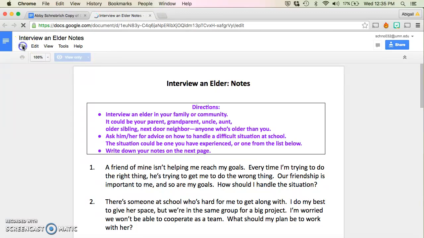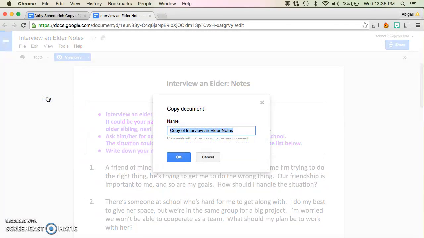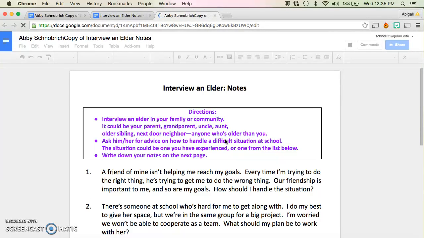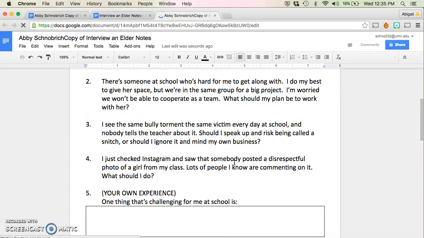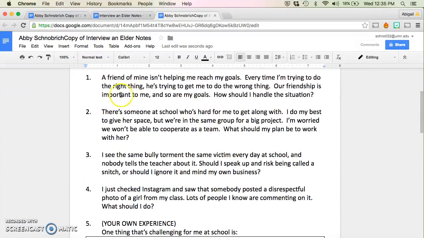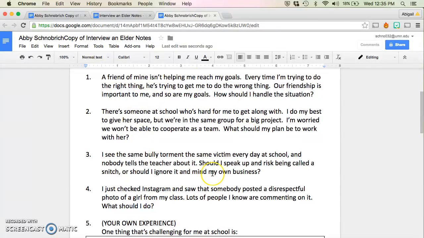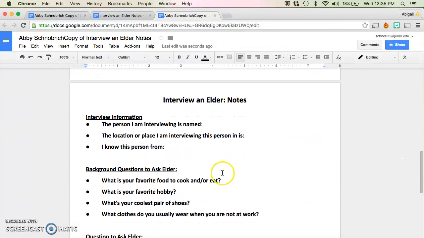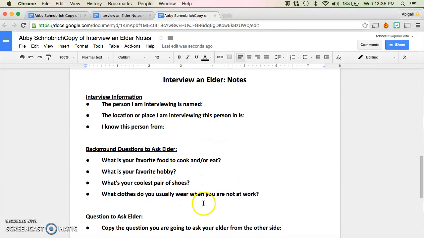And the first thing I'm going to do is make a copy of it so that I can edit it myself. All right. And if you read the directions, you're going to interview somebody older than you, and you're going to use one of these scenarios to ask some advice on, along with a couple other questions that are very basic, such as what's their favorite food, their favorite hobby, and so forth.